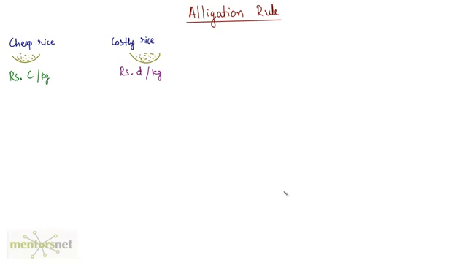Hey everyone, in this video we are going to look at alligation rule. This rule is used to find out the ratio of the quantities required to make up a mixture. So let us assume that you have these two quantities of rice. One is cheap rice bought at C rupees per kg and another is costly rice which is bought at D rupees per kg. These are the cost prices.